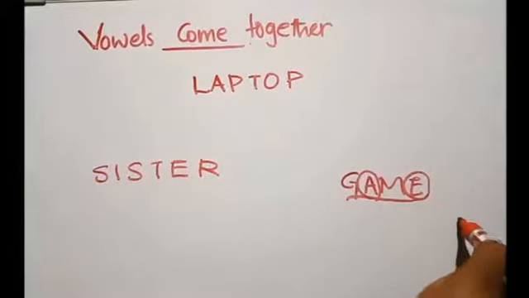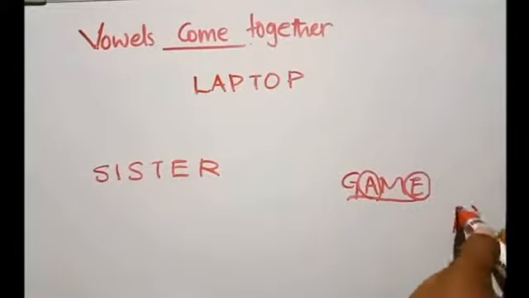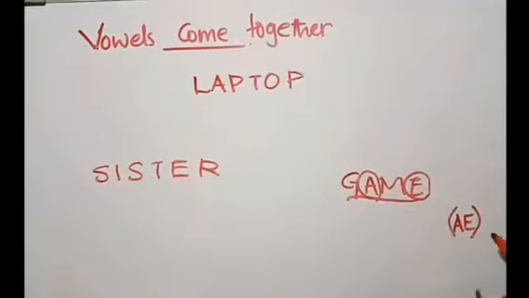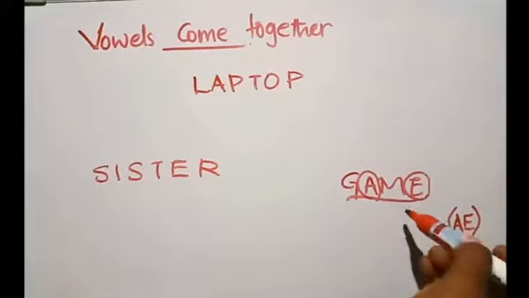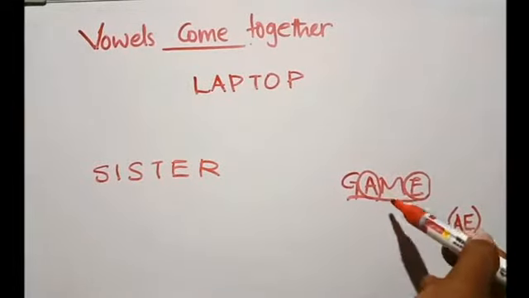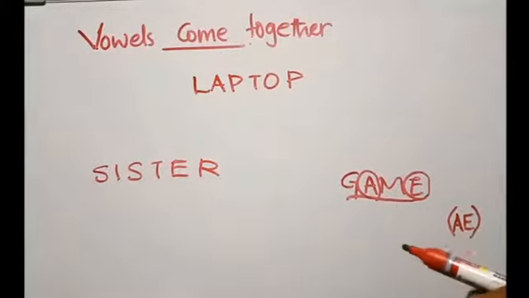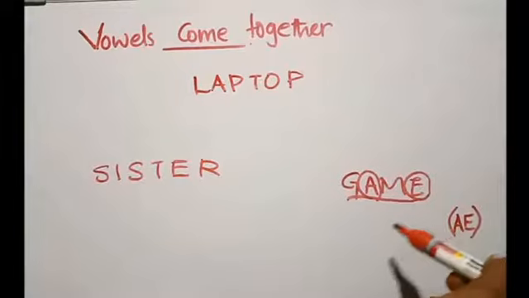So let's take those vowels together. Why do we take them together? Because our question is vowels should come together. The question comes in such a way: arrange the letters of the word game in such a way that all the vowels come together. That will be the format of the question.